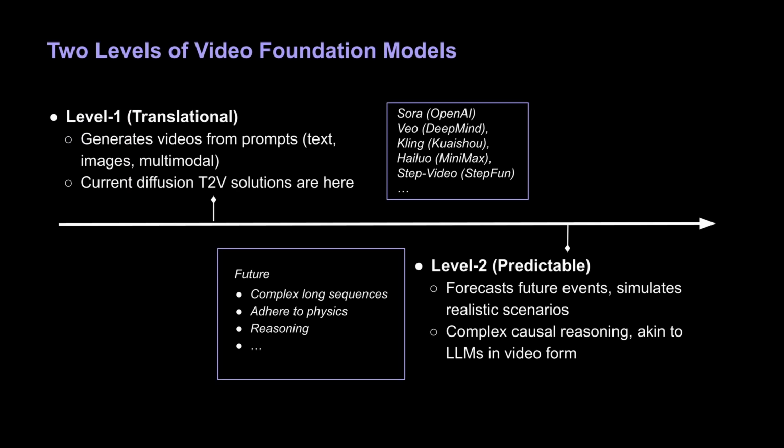Lastly, it's worth mentioning that the paper envisioned 2 levels to describe how advanced a video foundation model is. Level 1 is translational. These models are great at translating text into video, but less capable of deep causal reasoning. The big names that we are familiar with, including StepVideo in this paper, are currently at this level. Future improvements might nudge them towards level 2, where they'd simulate real-world physics or multi-step events more reliably, similar to how large language models can perform causal reasoning, but in video form.